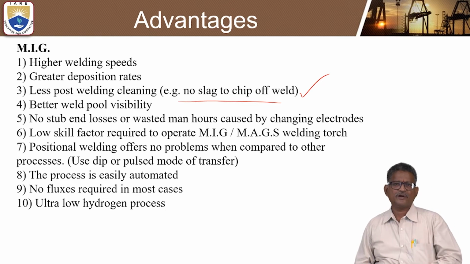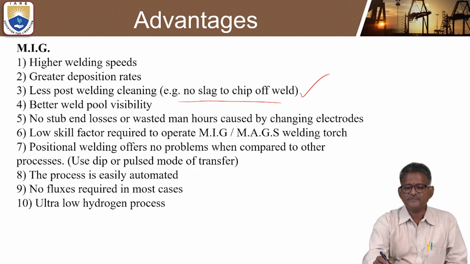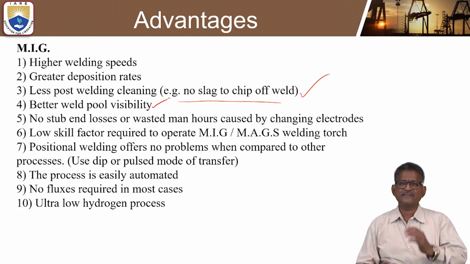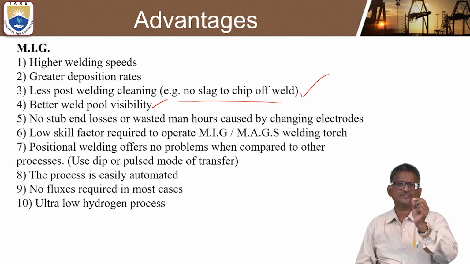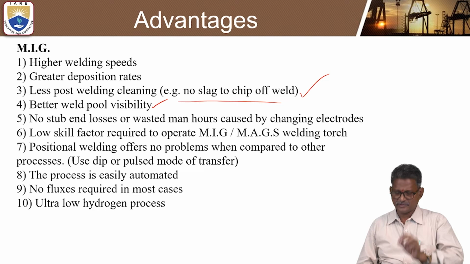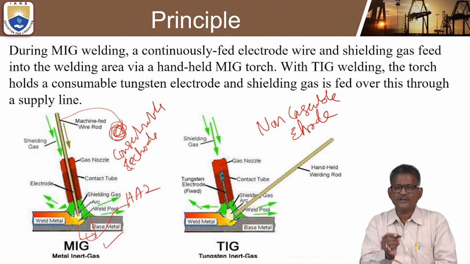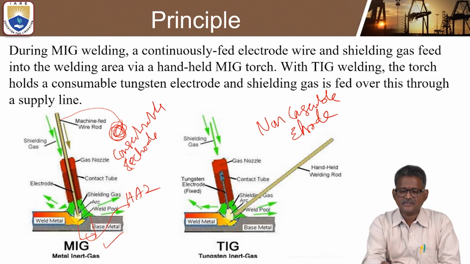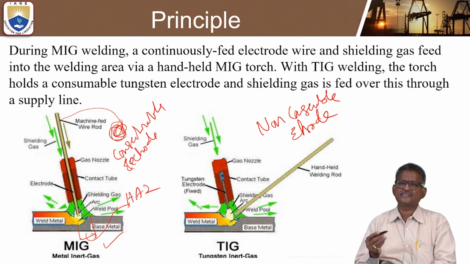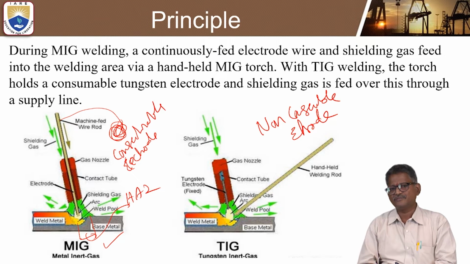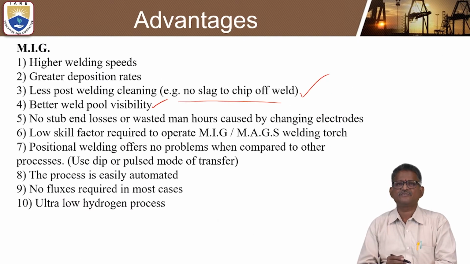And one more point is better weld pool visibility. Okay, so here, whenever the consumable electrode flows, you are able to clearly see the weld pool. This is how the weld pool looks. You can see the weld pool in a yellowish color that can be easily visible in MIG welding compared to TIG welding.